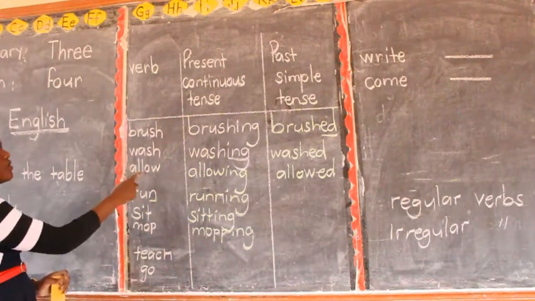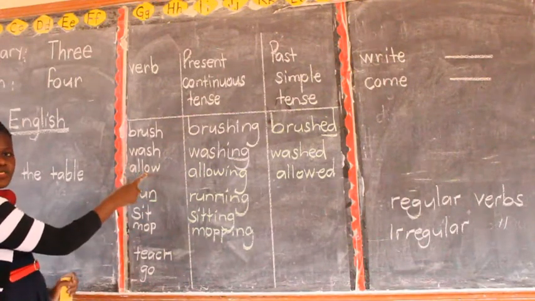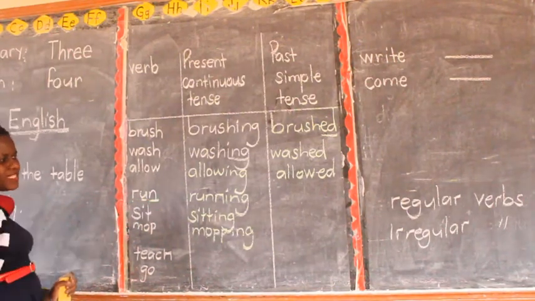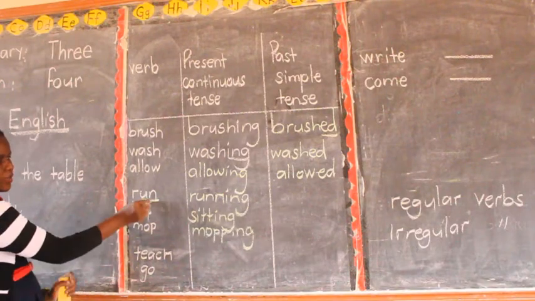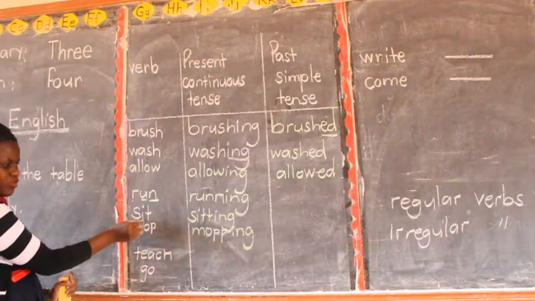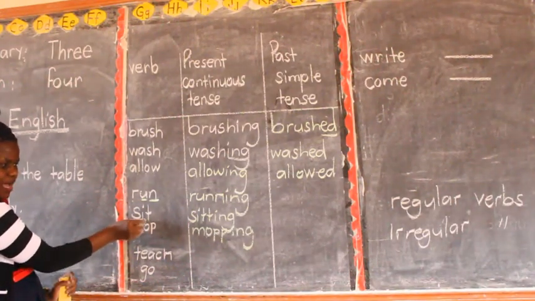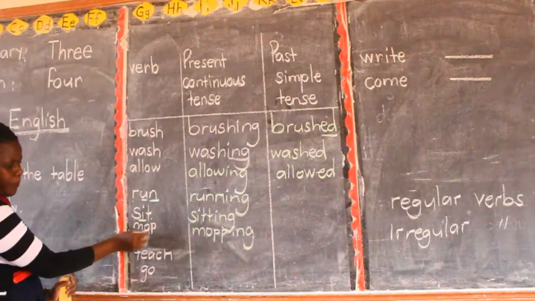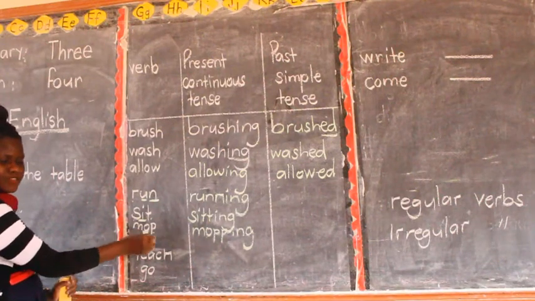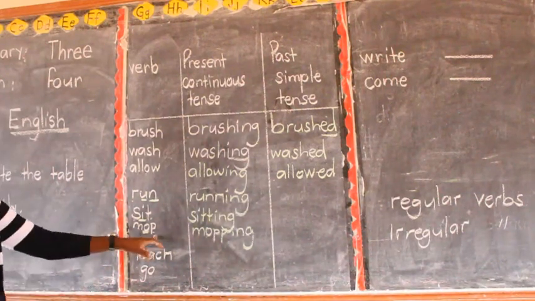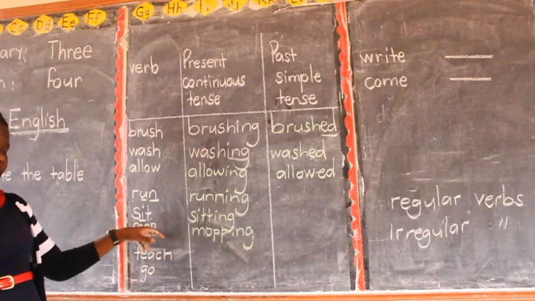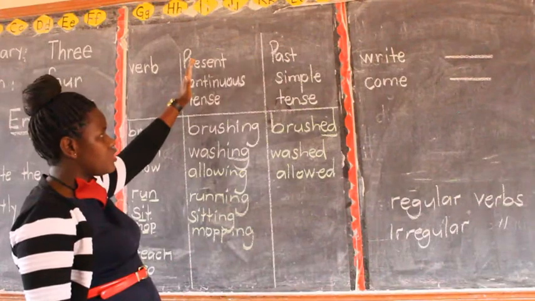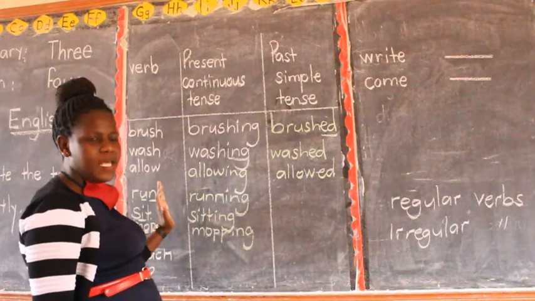You will ask me, what about here? They are two. Are we together? But here it is only one nearing the last consonant. So you double it. Sit, it is only one here in the middle, only one nearing the last consonant letter, you double. Mop, only one nearing the last consonant letter, therefore you double. So here we have formed the present continuous tense of these three verbs.